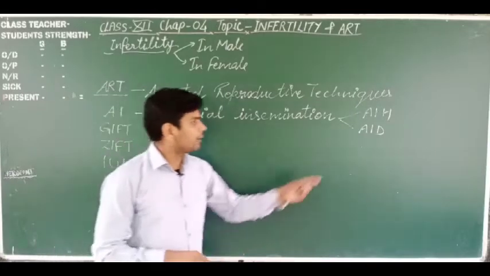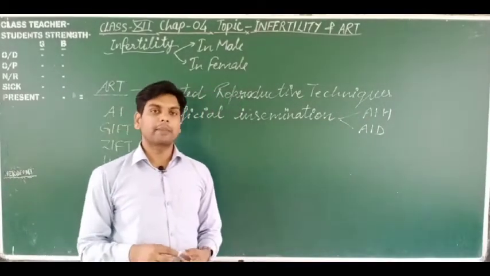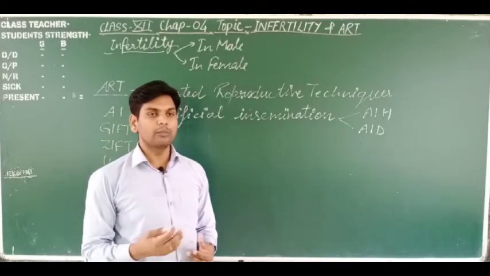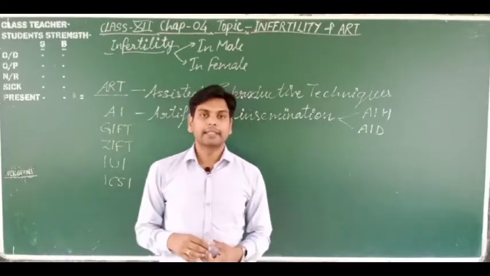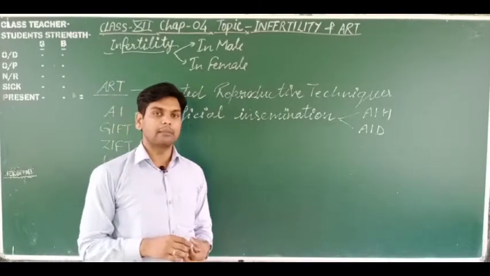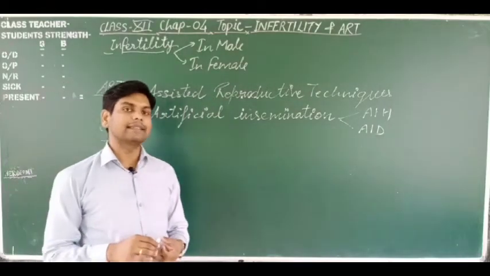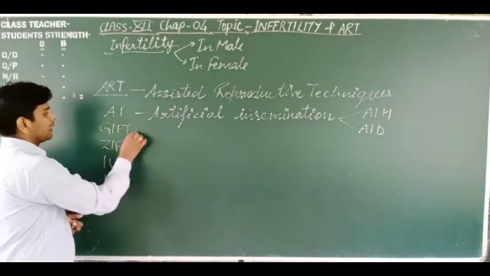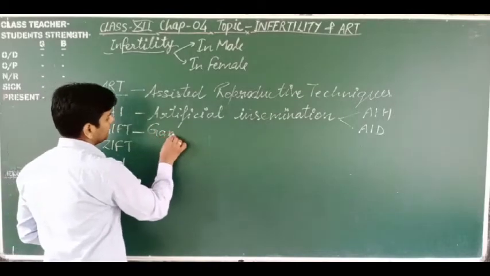Okay, and in artificial insemination by husband, dear students, when the sperm count of the husband is low, the semen is accumulated and stored after many ejaculations, then the sperm count gets increased in the stored semen and it is artificially inseminated inside the vagina or directly inside the uterus of the human female. Got it? Next one is GIFT. This is known as gamete intrafallopian transfer.